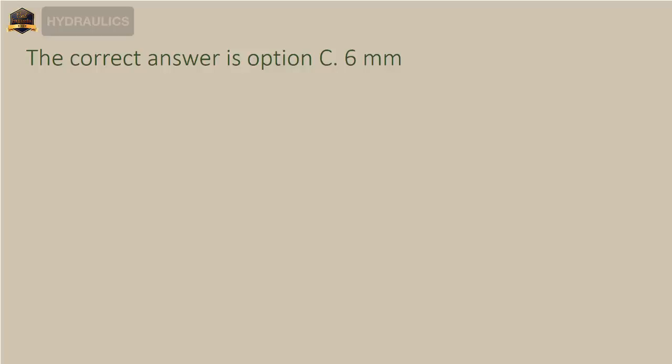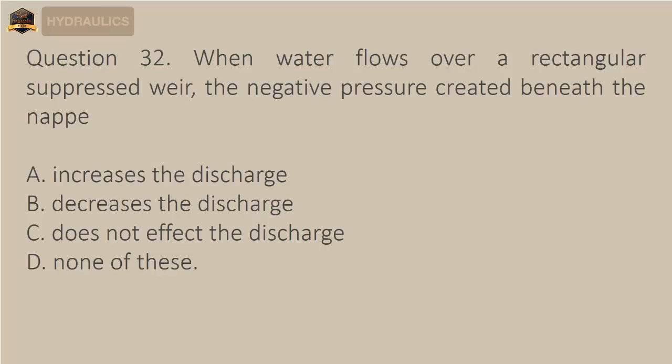Question 32. When water flows over a rectangular suppressed weir, the negative pressure created beneath the nappe A. Increases the discharge, B. Decreases the discharge, C. Does not affect the discharge, D. None of these. The correct answer is option A, increases the discharge.